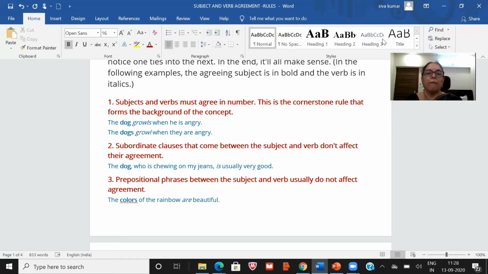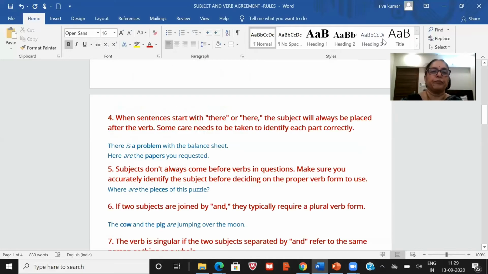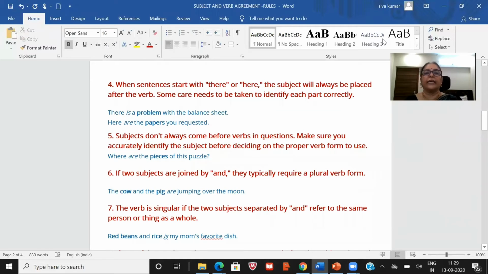And then third one, prepositional phrases between the subject and verb usually do not affect agreement. The color of the rainbow are beautiful. The colors of the rainbow are beautiful. So here, the subject is again the colors. We are talking about the colors of the rainbow. So the colors is always plural. So are beautiful.